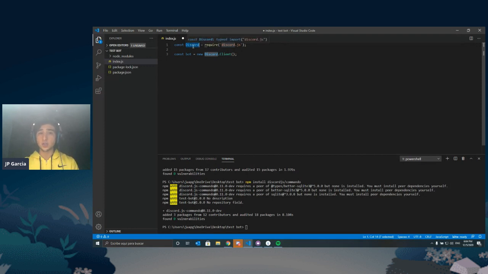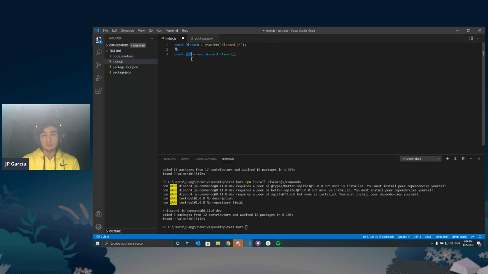Now, what are we setting Discord to be? We're setting it to be all the files, all of the methods, functions, and classes that come with discord.js. That's what require means. It's saying go to discord.js, which is somewhere in my computer because npm installed it for me, grab all of that and put it inside the Discord variable. And it's going to be a constant so that we don't change it. That's the first line.